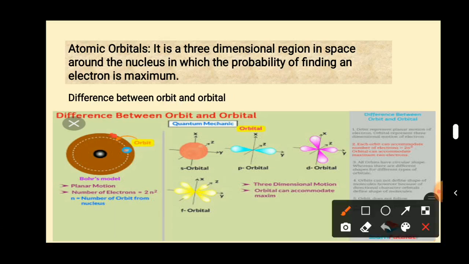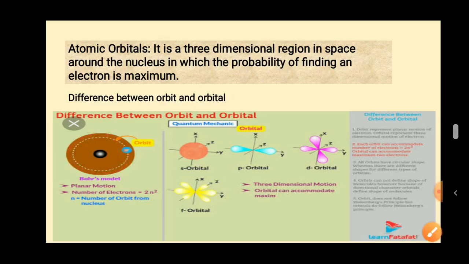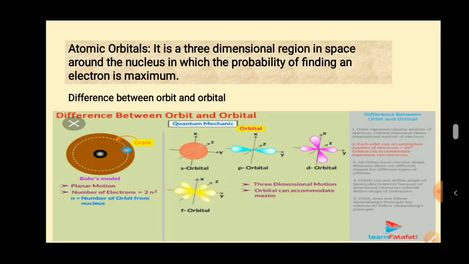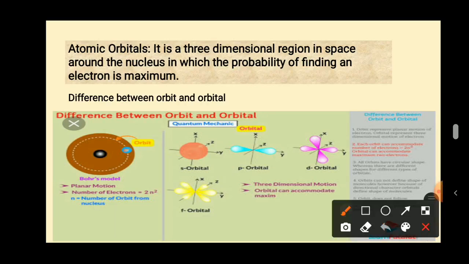Now here you can watch it properly. Orbit is just a circular path around the nucleus in which electron revolves. But in the case of orbital, you can see here it is a three-dimensional region in space around the nucleus in which the probability of finding the electron is maximum. You can see the x-axis, y-axis, z-axis, and different shapes.